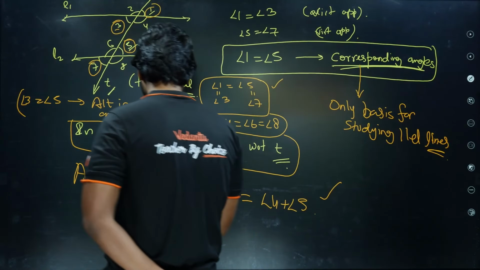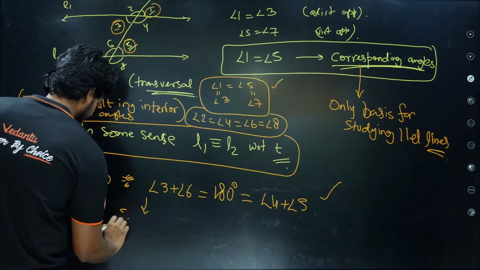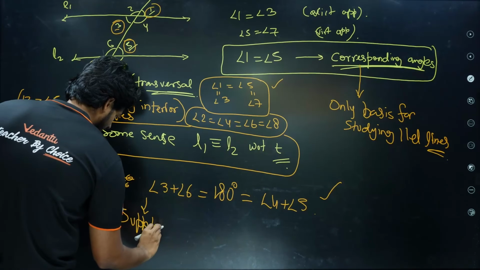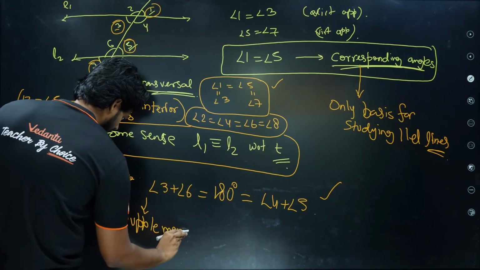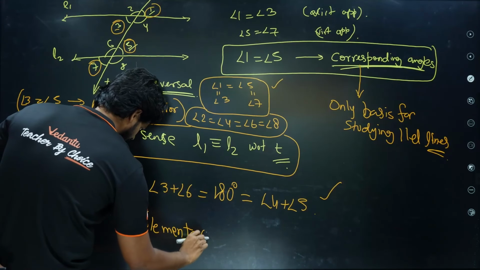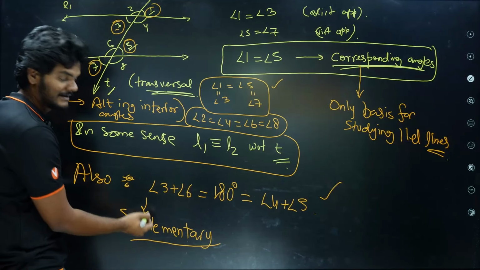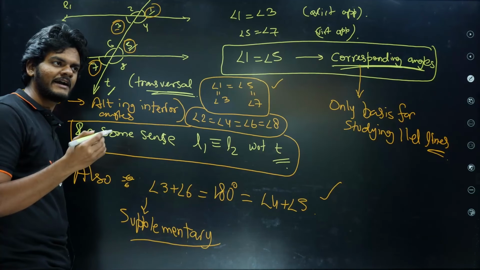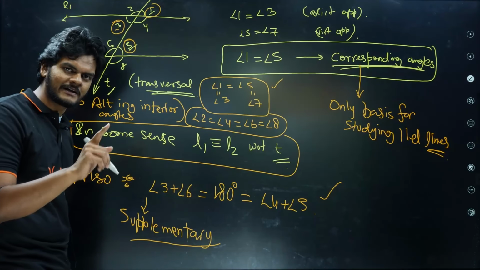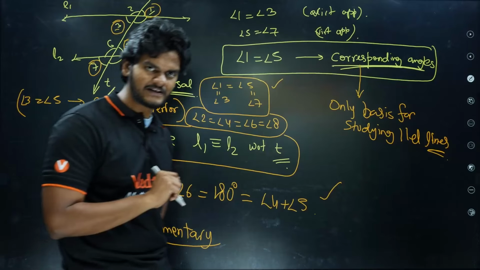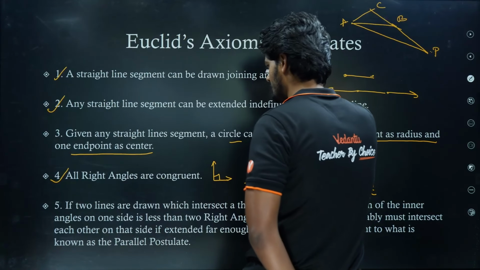These kinds of angles are called supplementary angles. It is not complementary. Complementary adds up to 90 degrees, right? Okay, so we'll talk about them.